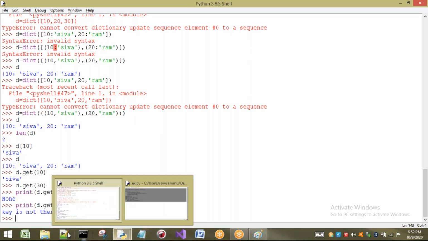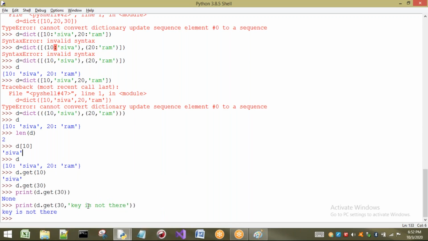So see what happens. If I print D.get(30, something), it is going to print this value. This is called a default value. Whenever a key is passed to the get method, if that key is not present inside the dictionary, is 30 present in our dictionary? No. Generally it will print None, but I don't want to print None, I want to print some default value. It is going to be printed if this key is not present in our dictionary.